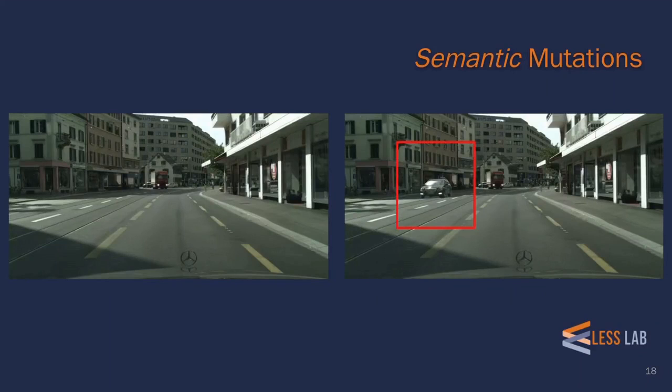Additionally, we can be even more sophisticated, in this case adding a car to an empty roadway. Generating this test requires understanding the local semantics of the car as well as the roadway in order to ensure that we generate a realistic test case. This results in a novel test case that expands the semantic coverage of the system, in this case showing how the autonomous system would respond to the presence of another vehicle.